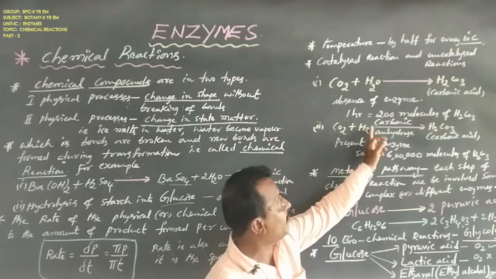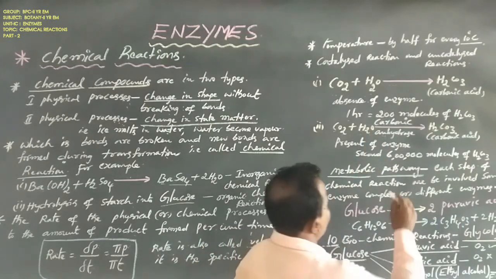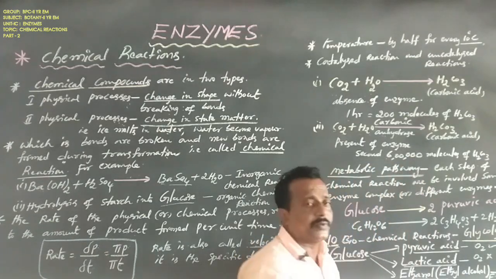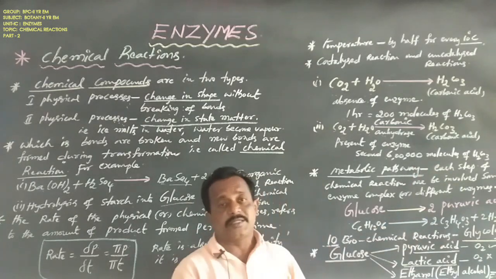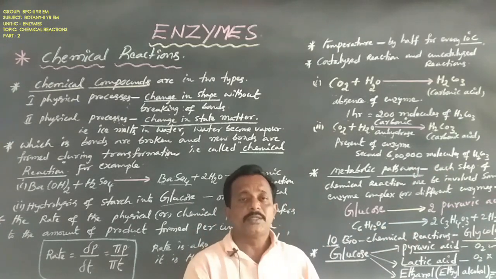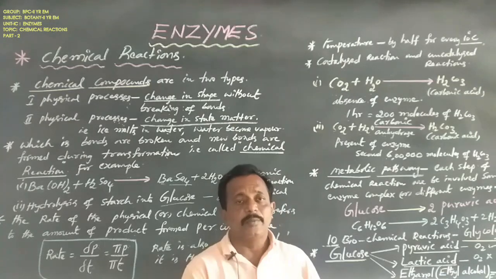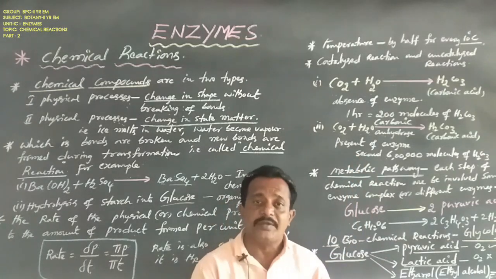With it, about 6 lakh molecules of carbonic acid are formed in only 1 second.